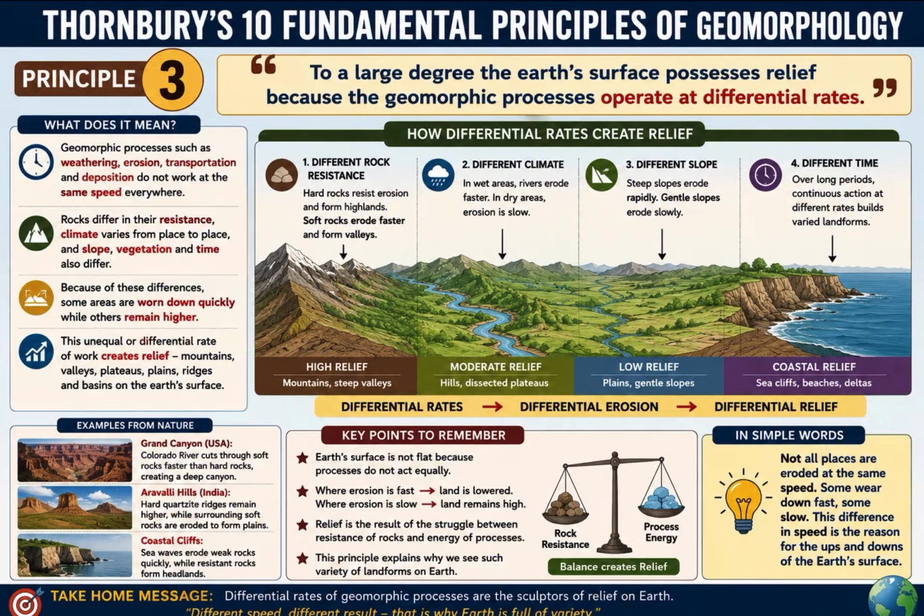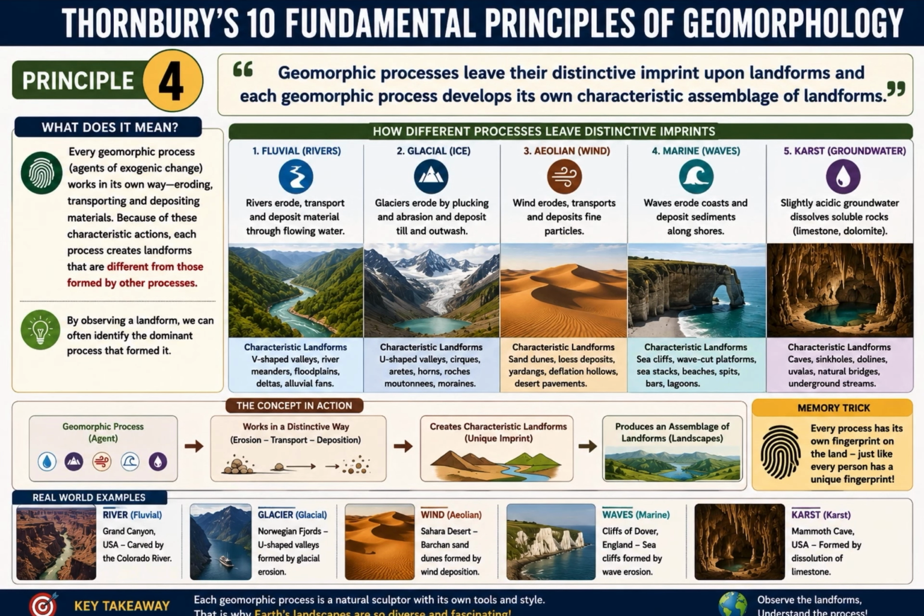Third principle is, to a large degree, the Earth's surface possesses relief because the geomorphic processes operate at differential rates. Nature never works at the same speed everywhere. Some rocks weather quickly, others resist erosion. Some rivers flow rapidly, others flow slowly. Because every process works at a different rate, Earth develops mountains, valleys, plateaus, and plains. Remember that different speeds create different landscapes.